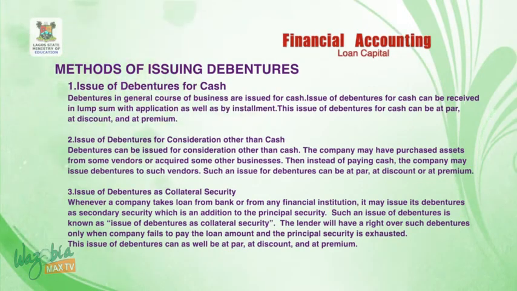Number three, issue of debentures as collateral security. Whenever a company takes a loan from a bank or from any financial institution, it may issue its debentures as secondary security, which is in addition to the principal security. Such an issue of debentures is known as issue of debentures as collateral security. The lender will have a right over such debentures only when the company fails to pay the loan amount and the principal security is exhausted. This issue of debentures can as well be at par, at discount, and at premium.